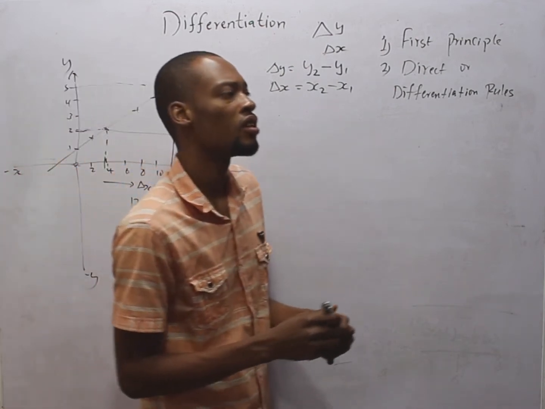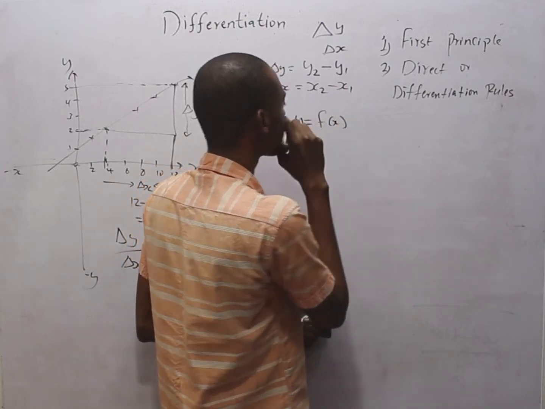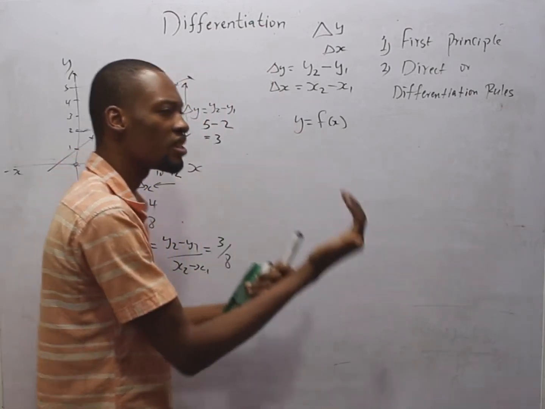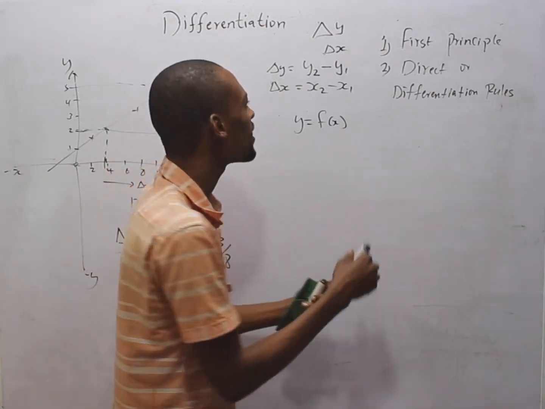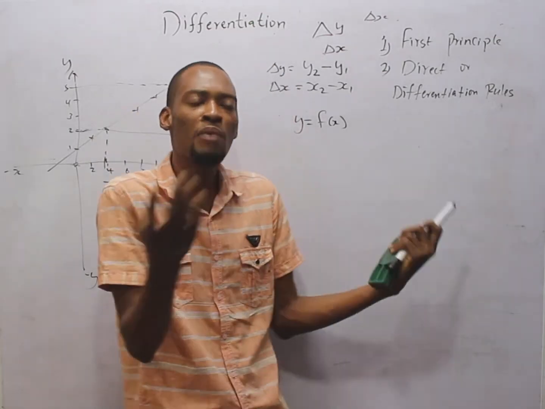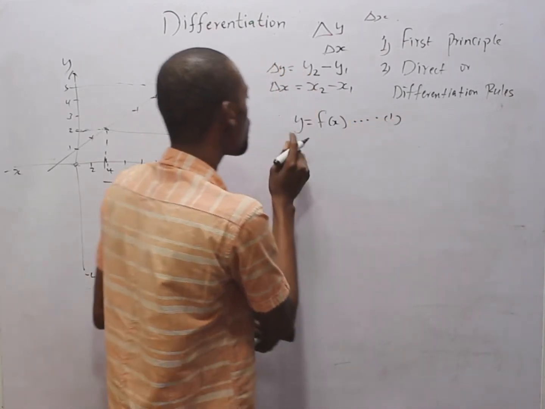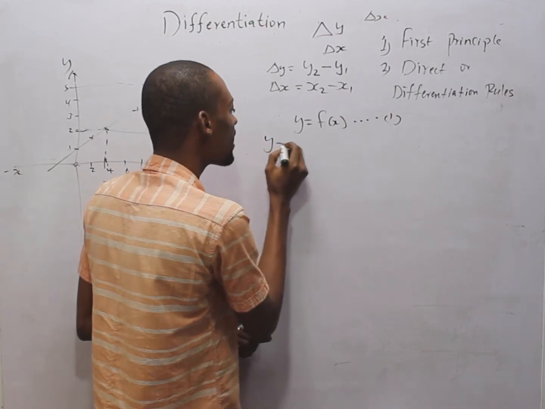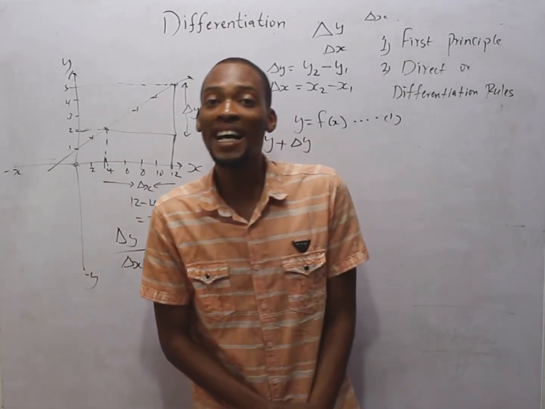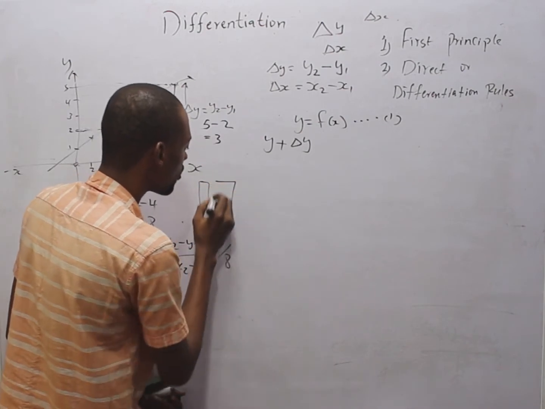Now look at something. From this idea, if y is equal to a function of s and s increases, that change is simply referred to as change in s. So if s increases by change in s, this means y will also increase by change in y. Call this equation 1. If y increases by change in y, this is simply y plus change in y. If I say, John, you've added weight, this is simply John of before, John of now.